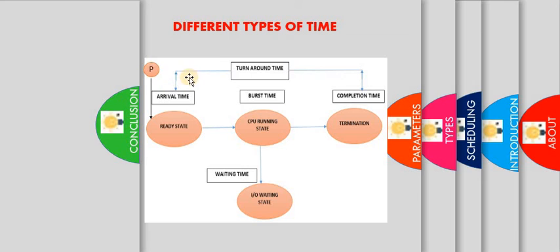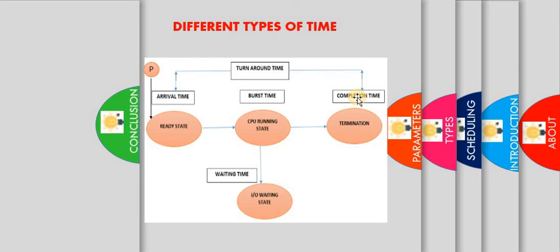Okay, so next, let us consider any process P which enters into the ready state. That is called the arrival time. So the time the process enters the ready state is called the arrival time here. Next, the burst time is the amount of time taken by the process to complete its execution. It talks about the CPU time here, not the waiting time. It is called the burst time. Next, the completion time is the time at which the process terminates or completes.